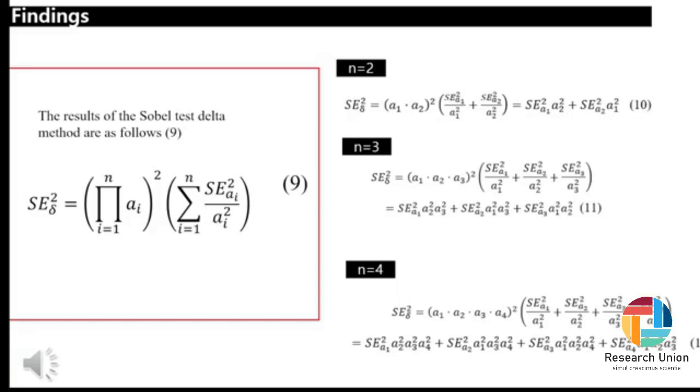When we input the value of n equals 2, representing the case with two coefficients, it matches what we are familiar with. For n equals 3, it becomes equation 11. By simply adding additional terms, we can continue to obtain calculated values. Since the other two generalizations follow the same method, we will explain them briefly.